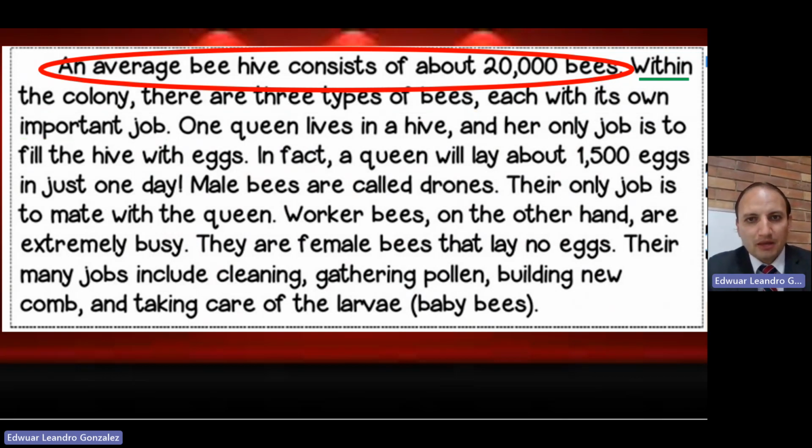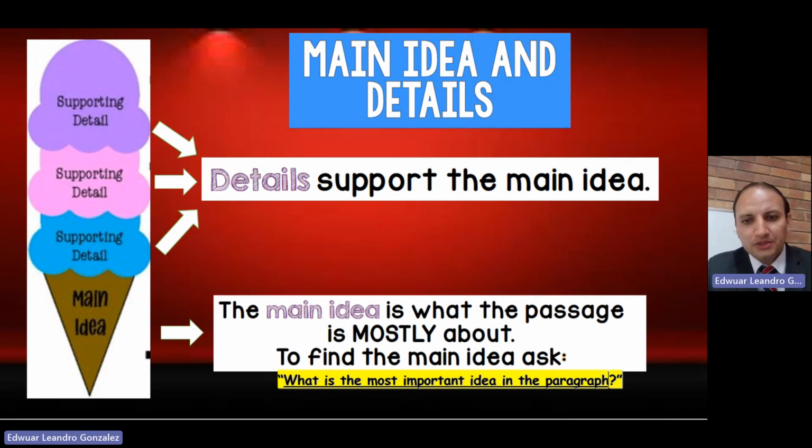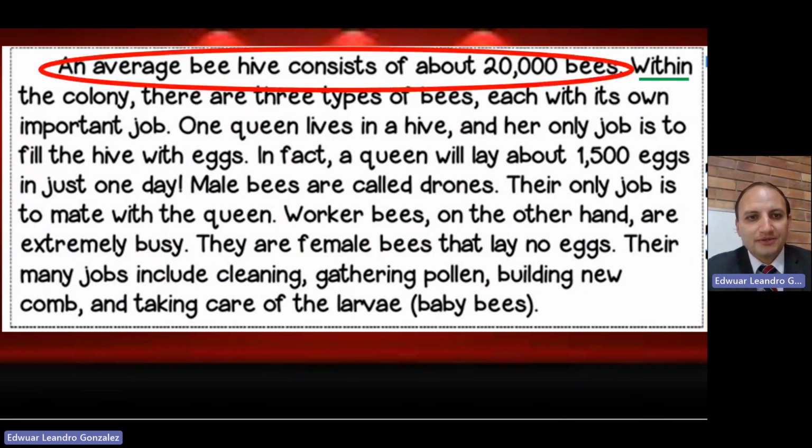So just let me back up a moment. Remember that the main idea is what the passage is mostly about. So if we answer this question, what is the most important idea in the paragraph? We can say that the most important idea in this part is that an average beehive consists of about 20,000 bees.